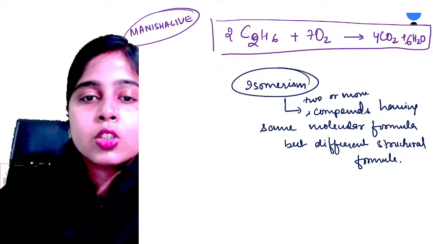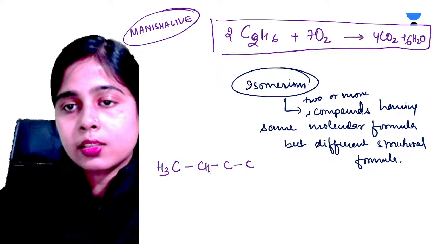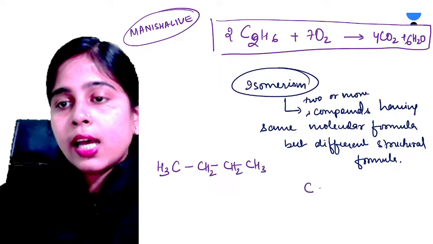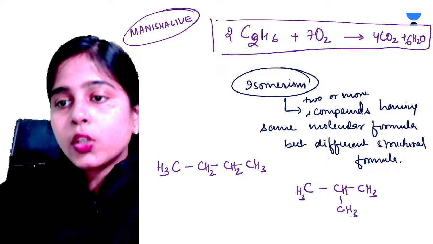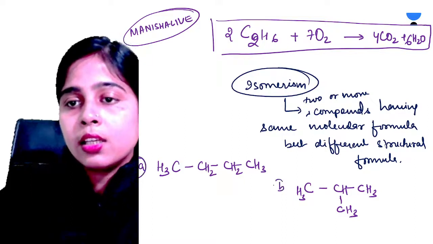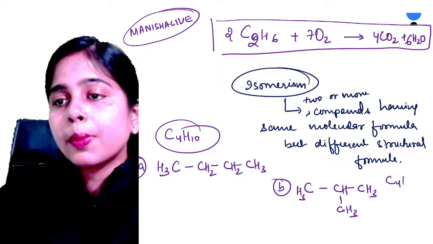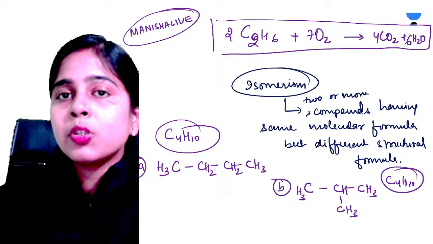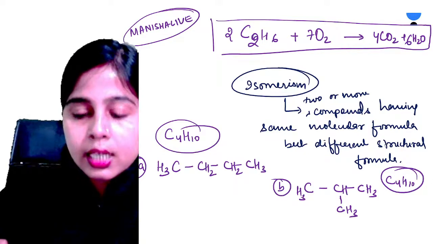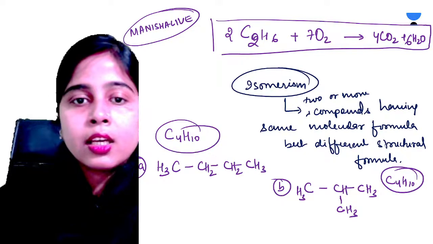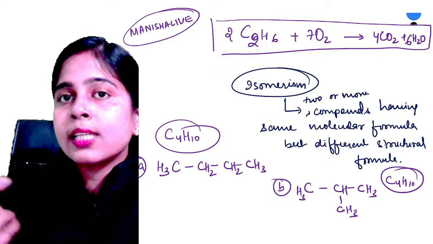Okay, now let me show you an example of the same. For suppose we have a compound like this and we have a compound like this. You can see in case of A and B, A has 4 carbons and 10 hydrogens and B also has 4 carbons and 10 hydrogens. That means the two compounds A and B have the same molecular formula C4H10, but their structure is different and because of this their properties will also be different, their name will also be different, the IUPAC name will also be different.